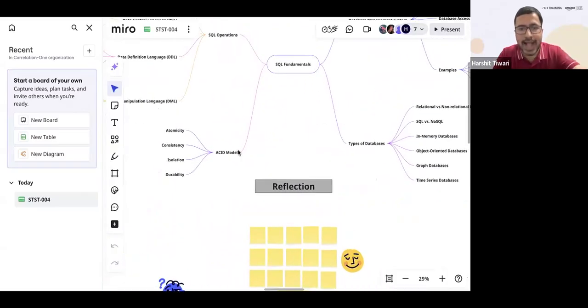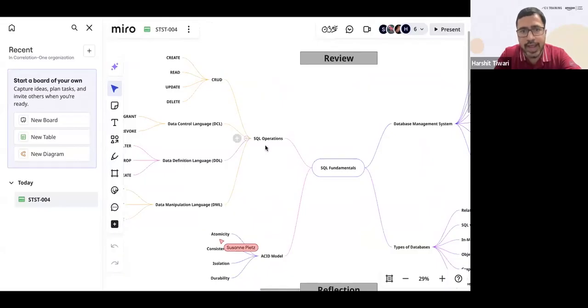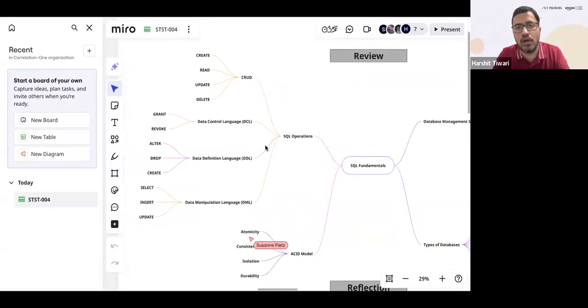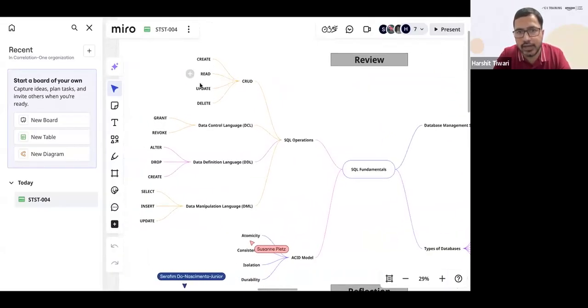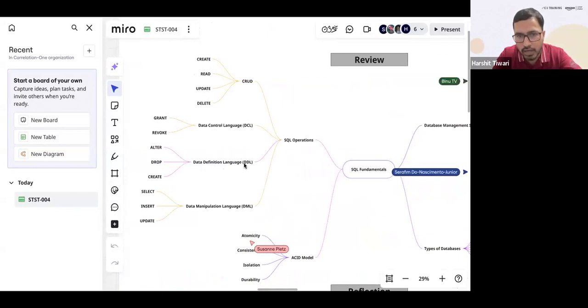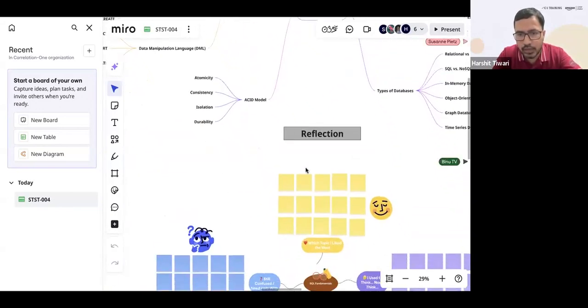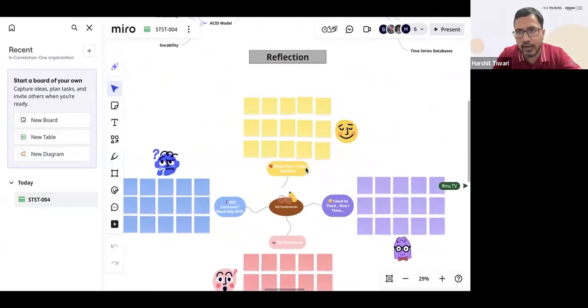Then we moved to the ACID properties, the ACID model. You saw what atomicity, consistency, isolation, and durability are. Then we worked on the SQL operations, where you saw the CRUD operations: create, read, update, delete. We saw these different operations. We did DDL, DCL, DML: data manipulation language, data definition language, and data control language. All right, so these were the things that we discussed.